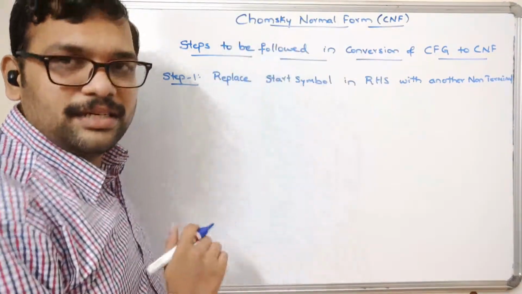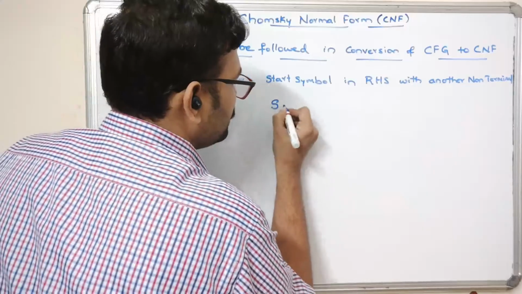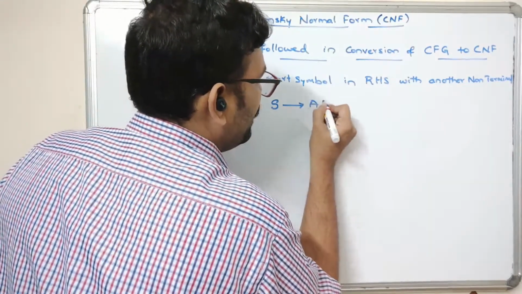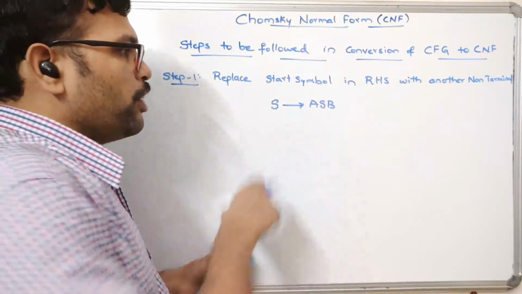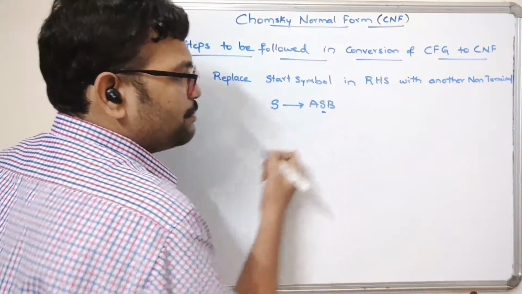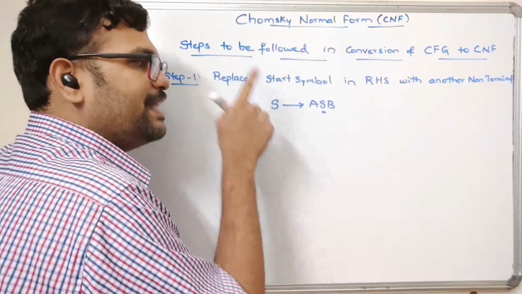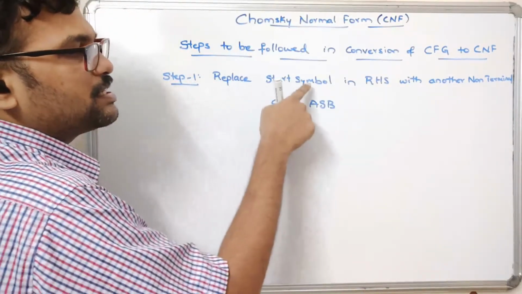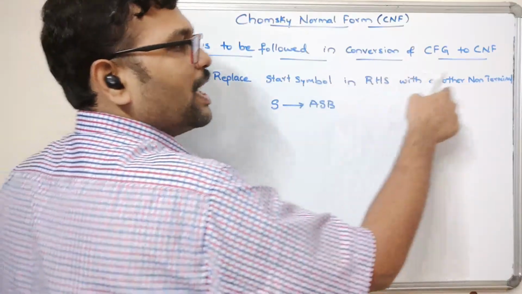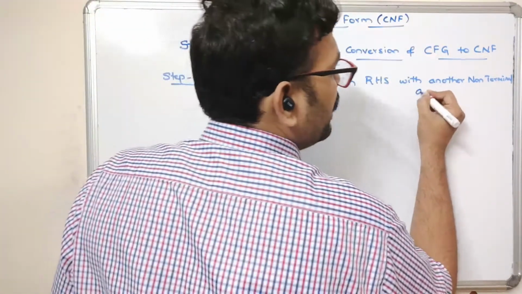If the format is S tends to A, S, B, here you can see in this production on the right hand side we have the start symbol, because the start symbol is S and the same was repeated in the right hand side. In such cases we need to replace the start symbol in RHS with another non-terminal and create a new production.